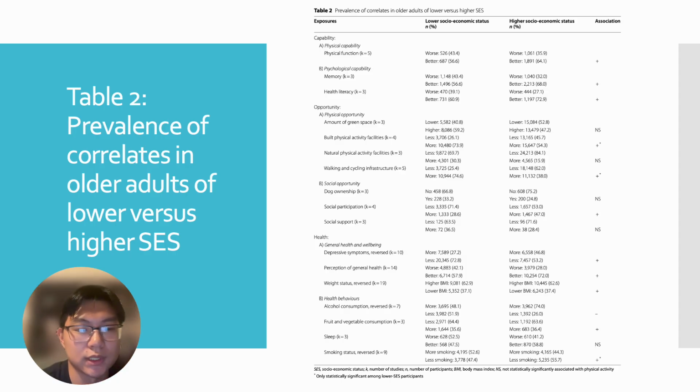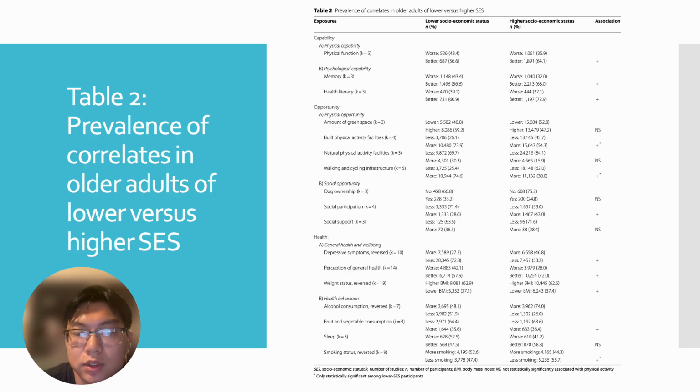So here's table 2. This is essentially a bigger outlook of everything we just went through, like a general big summary. So basically, what we want to focus on in this table is the physical function at the top, where you see worse and better, and you see how it's positive. There's a plus mark, which is positively correlated with the better outcome, which means a lot of these are for the better, like higher physical activity. Generally it's a positive correlate, which is good. And we want to see this, right? Depressive symptoms, right? There's less depressive symptoms, there's less alcohol consumption. And then basically we went over this before.